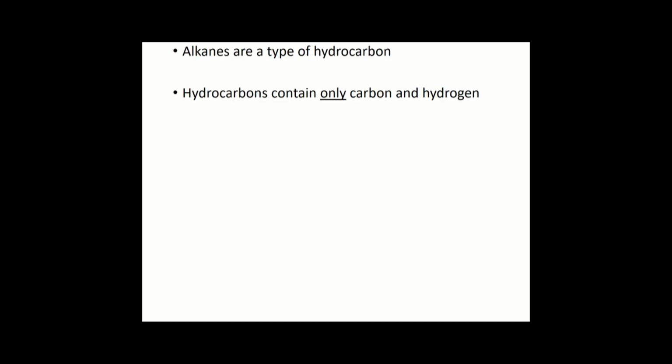Crude oil is a mixture of lots of different chemicals, and some of those are called alkanes. So we're going to look at those today. Alkanes are a type of hydrocarbon, and the word hydrocarbon means literally just carbon and hydrogen. There's nothing else there. So the definition that you need to be able to give for a hydrocarbon is that they only, and that word there is really important, only contain carbon and hydrogen.